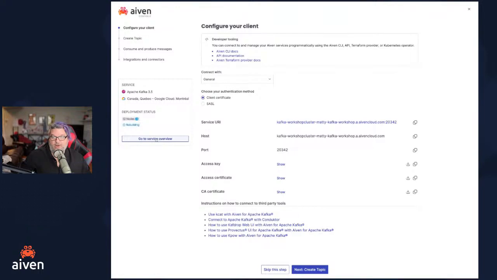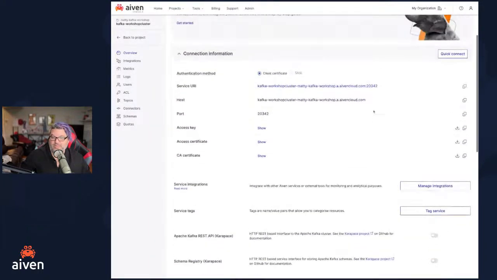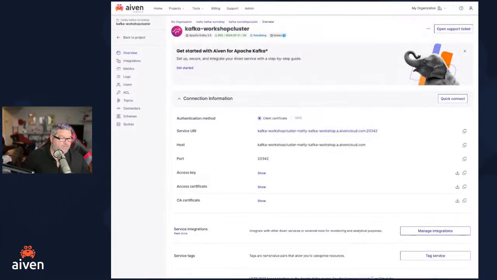If we go back to our service overview, we can see this is yet another way we would have been able to pull these same pieces down. So we've got our Kafka side of the world ready to go.